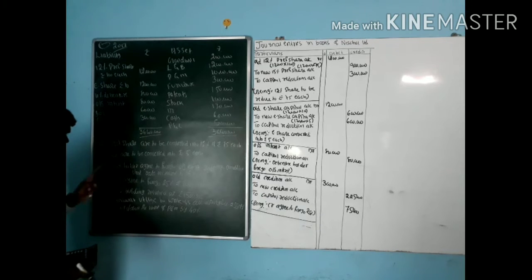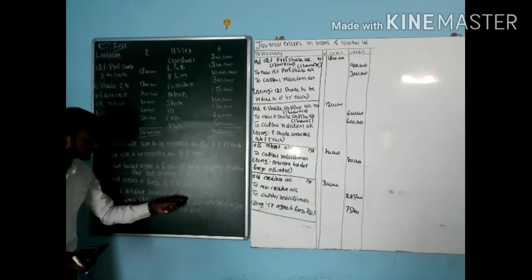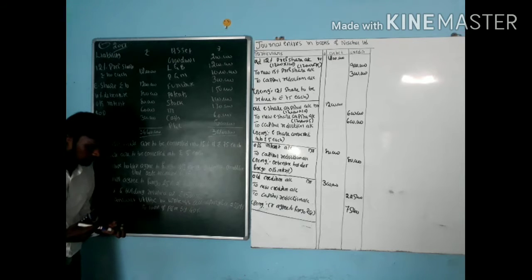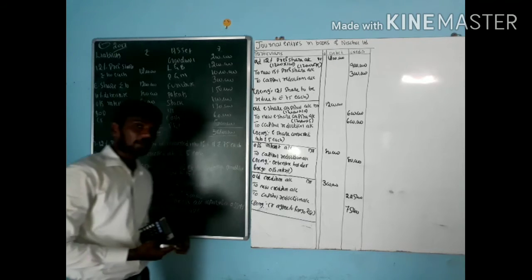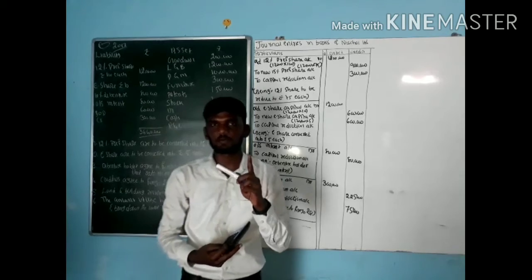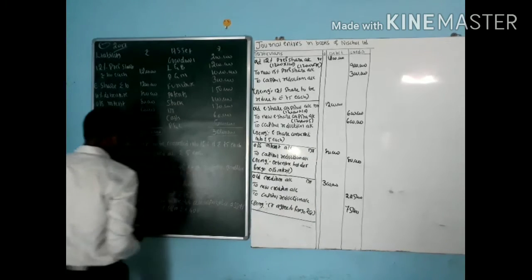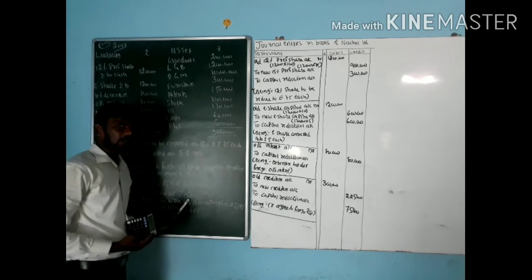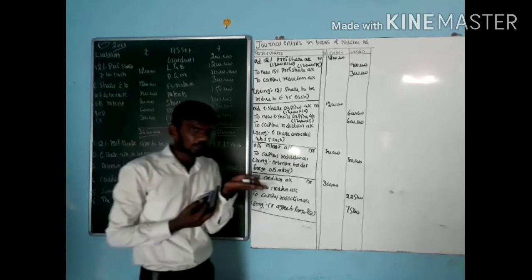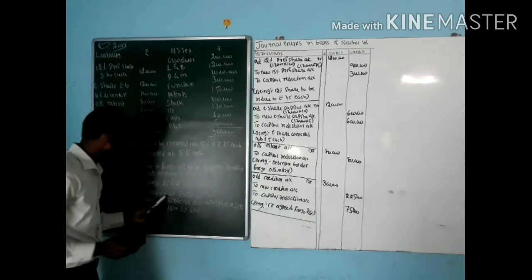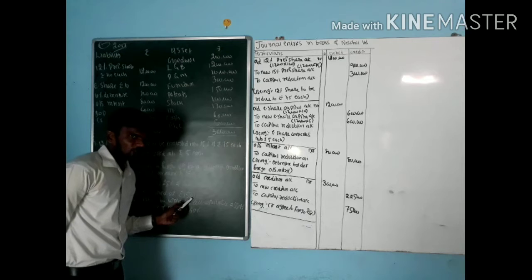Next one, land and building revalued at 15 lakh. Sometimes they give land and building revalued by; "by" is different from "at" here. Land and building revalued at rupees 15 lakh. "At" in the sense that is the present value. How much is the land and building present value? Present value is 15 lakh.